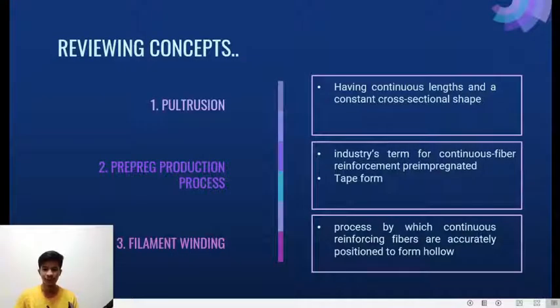As you can see on the screen, there are three types of processing of fiber reinforced composite. Number one is pultrusion, which produces continuous length and a constant cross-sectional shape. Number two, the prepreg production process, the industry's term for continuous fiber reinforcement in pre-impregnated or tape form. And lastly, number three, filament winding, a process by which continuous reinforcing fibers are accurately positioned to form a hoop.